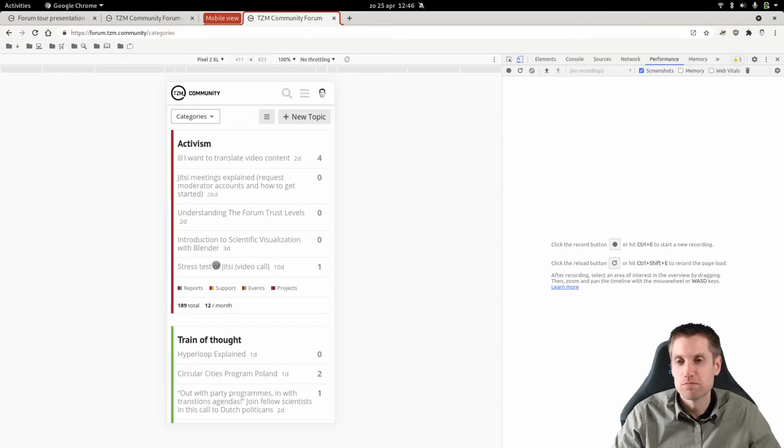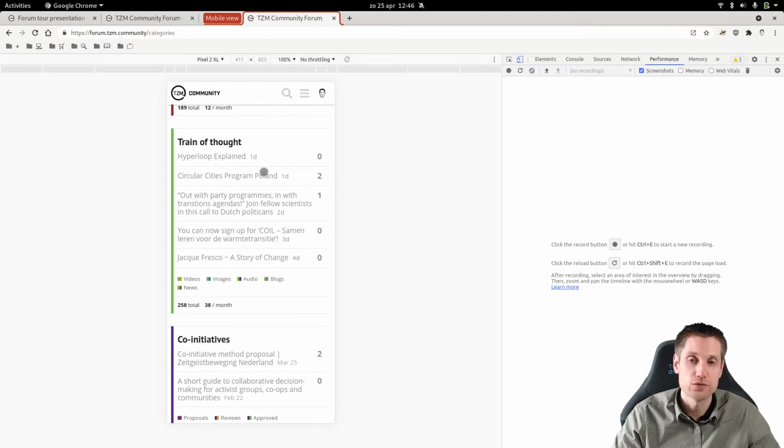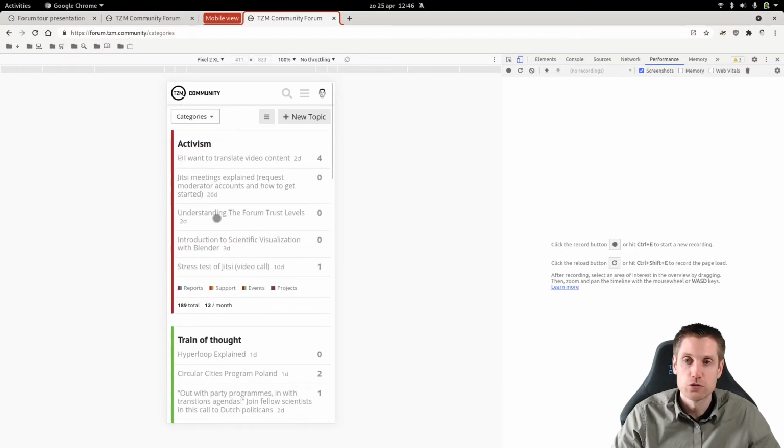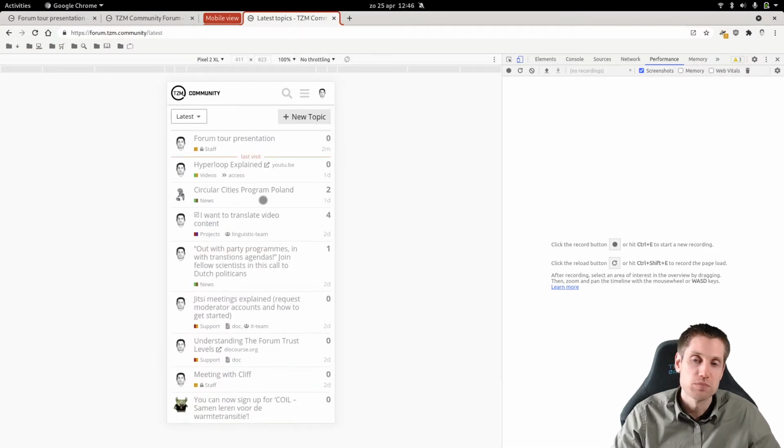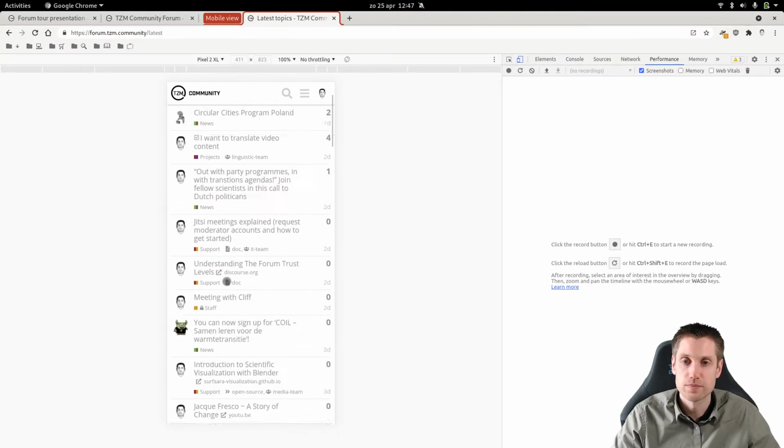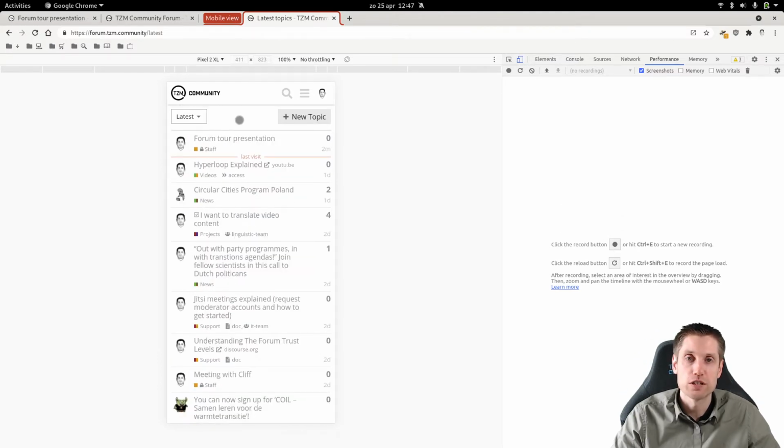That could be giving you a wrong indication of the activities on the forum. For example, if this category is not that active, you will always see these things here, while these could be very active, and you will probably miss some stuff here. So it's best if you're on mobile to switch to latest. Then you have this view, which is, I think, more efficient for the size of the screen. And you can still see the categories and tags of all the topics. And I will show you later in this presentation how you can make this your default layout.